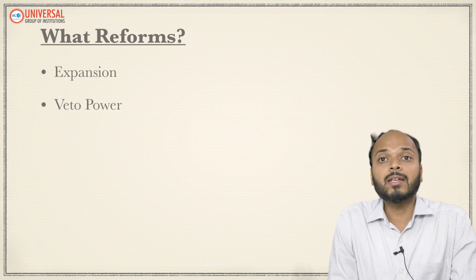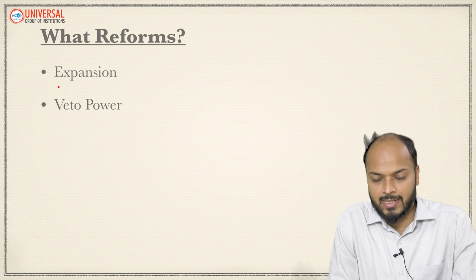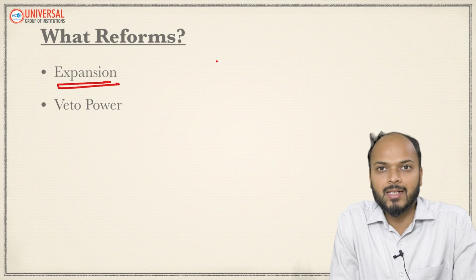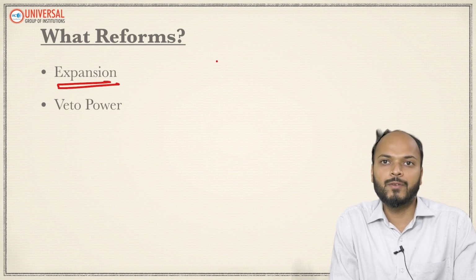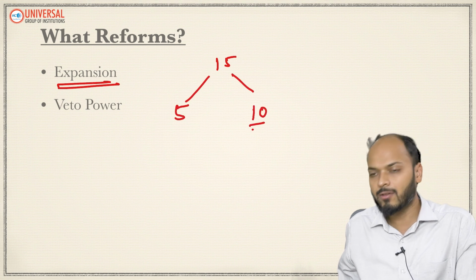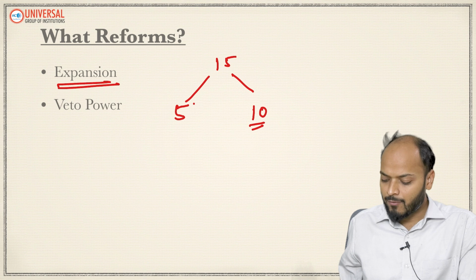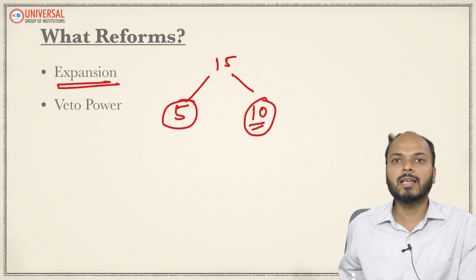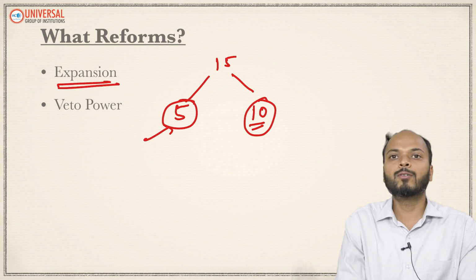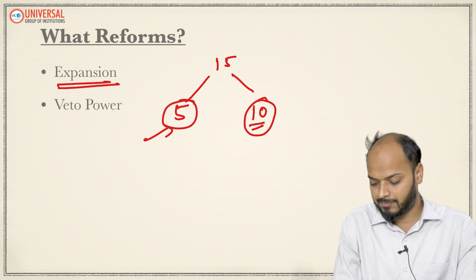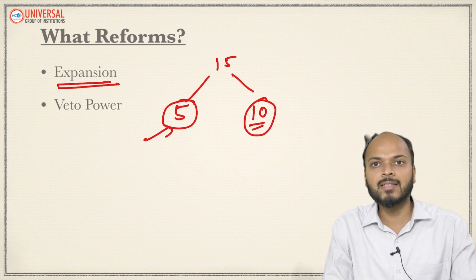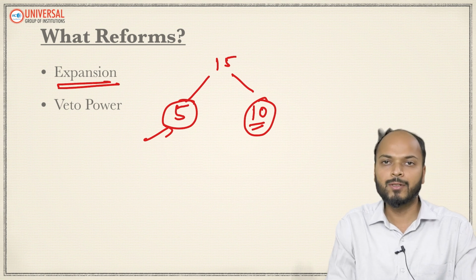Now let's discuss what kind of reforms can be brought into UNSC. The first reform which is suggested by experts, or demanded by many countries, is to expand the size of UNSC. UNSC right now consists of 15 members, 5 permanent, 10 non-permanent. Many countries demand the expansion of both permanent and non-permanent members. Countries like India want to be included in the permanent members of UNSC, so that the representation of various regions of the world can be incorporated into UNSC.